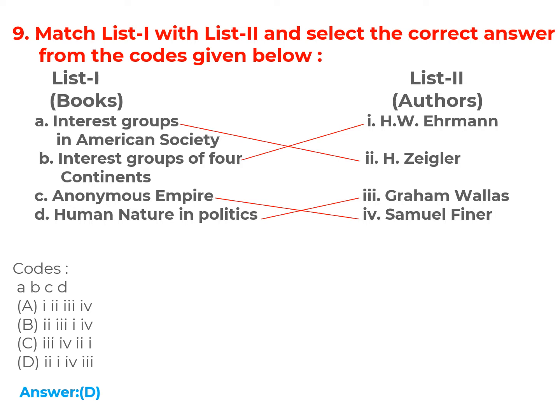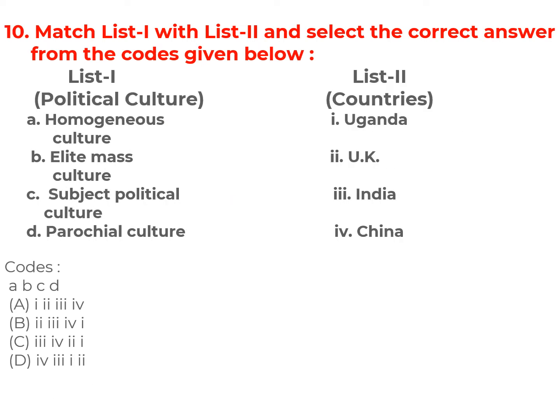Let us know the publication year of these books for arranging these books in a chronological order. Interest Groups in American Society was published in 1964. Interest Groups on Four Continents was published in 1958. Anonymous Empire was published in 1958. Human Nature in Politics was published in 1908.